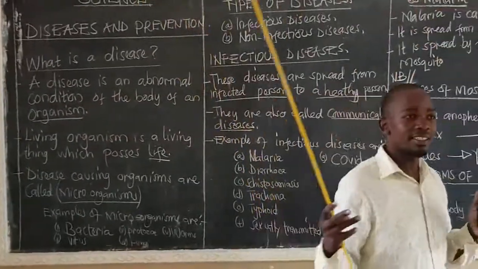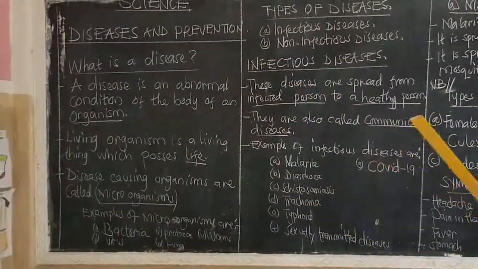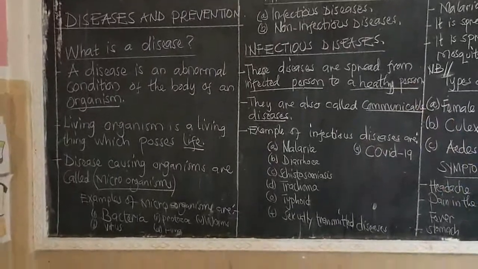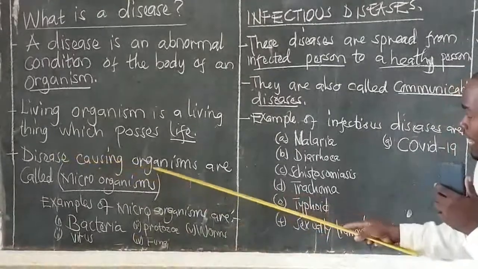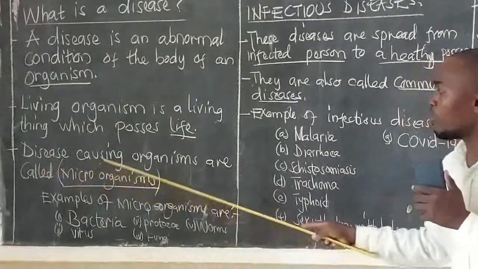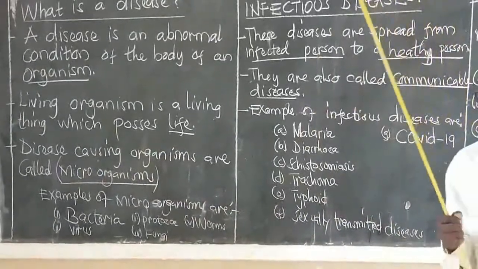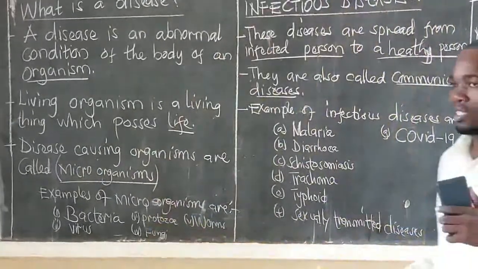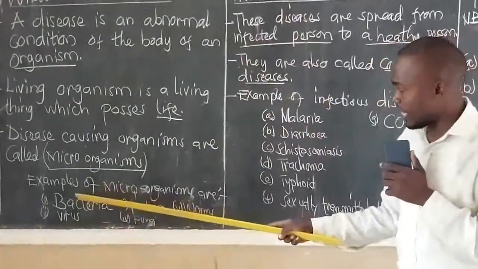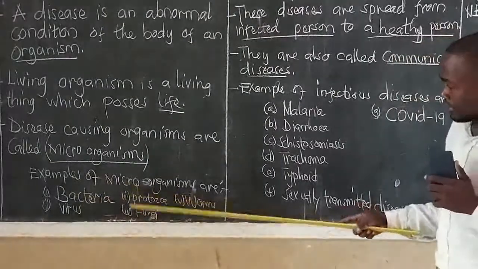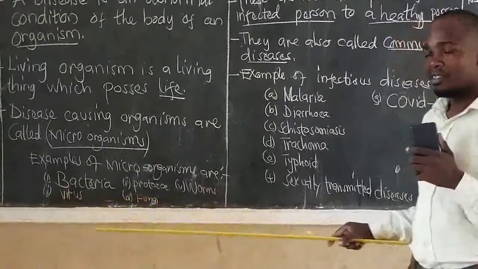What causes disease? Diseases are caused by pathogens or microorganisms or germs. Disease-causing organisms are called microorganisms. There are 5 main types of microorganisms, of disease-causing organisms. Number 1, bacteria, protozoa, worms, virus, fungi.